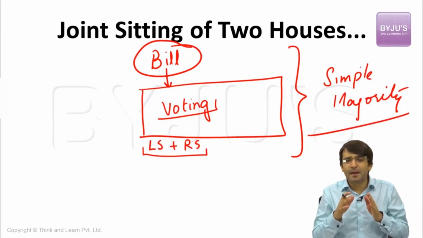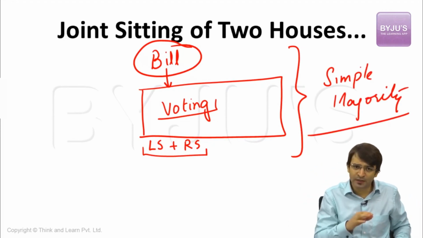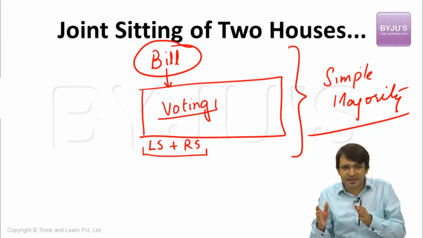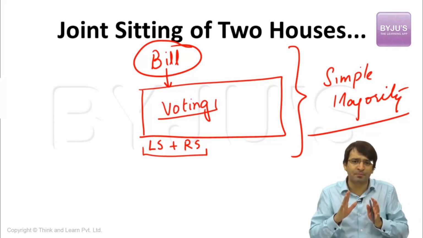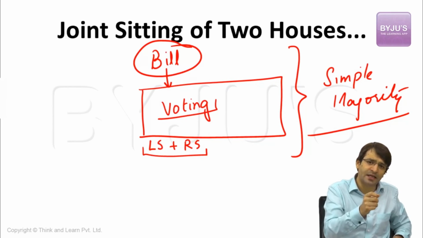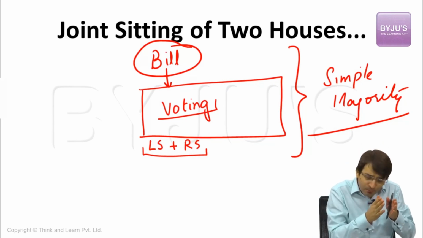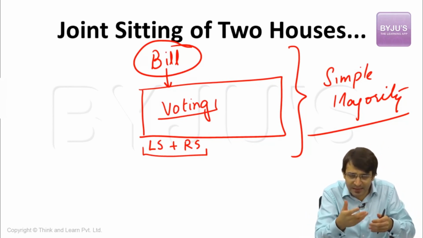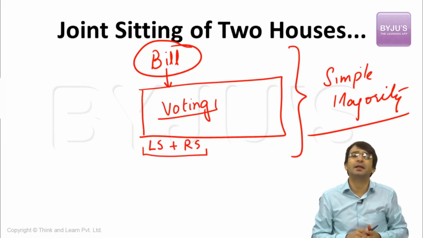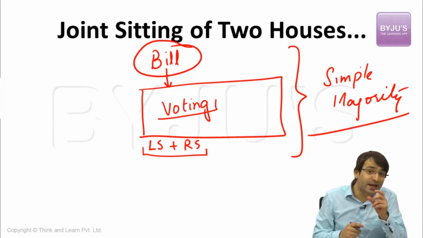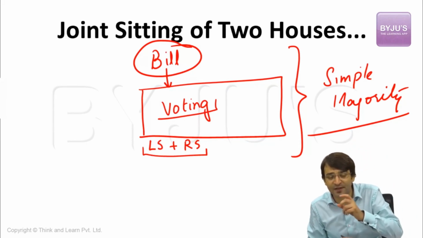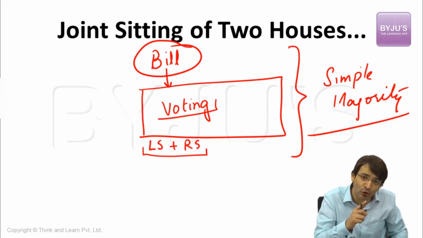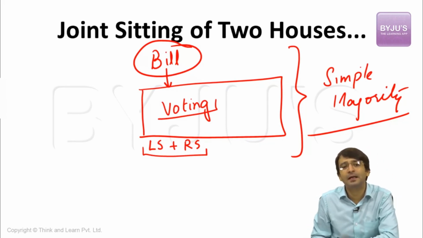That means to pass any bill, all the three organs of the parliament must be involved: Lok Sabha, Rajya Sabha, as well as the president of India. If Lok Sabha and Rajya Sabha disagree over a particular bill, that means a deadlock has arisen on that bill. How to resolve this deadlock? The president can convene the joint session of Indian Parliament. What is this joint session? Both members from Lok Sabha as well as Rajya Sabha are present in this joint session, and they vote on this bill on which we have disagreements. If this is passed by simple majority, the bill is passed, and it is clear that because of the numerical strength of Lok Sabha, because Lok Sabha has 545 MPs and Rajya Sabha has only 245 MPs, the will of the Lok Sabha prevails over Rajya Sabha. But there are two important points to mention.